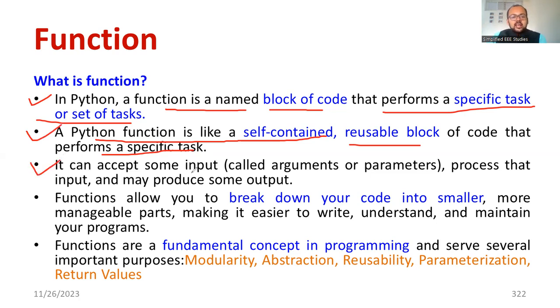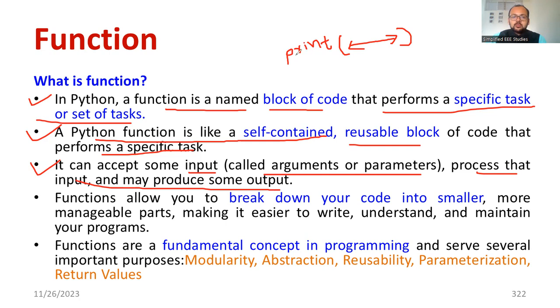Also, the function can accept some input, especially arguments or parameters. For example, a function will look like this: print, okay, print. Inside you are going to put the arguments. Understanding or not? This is actually the way to write the function. It can accept some input called arguments or parameters, process that input, and may produce certain output. For example, print Welcome to Python programming. The main purpose is display. It is going to display at the output.